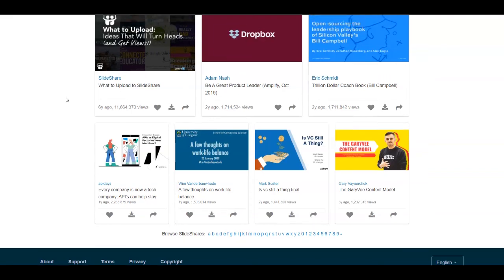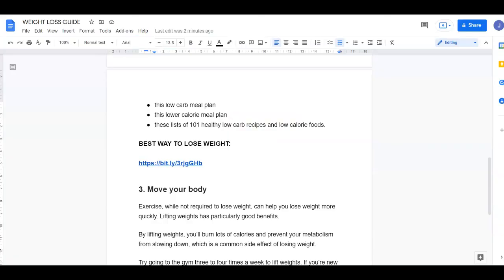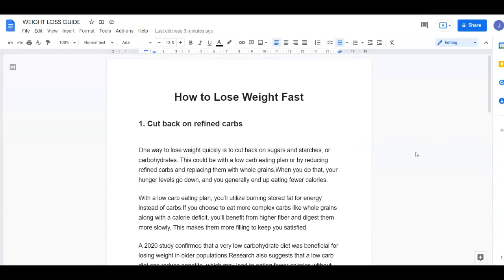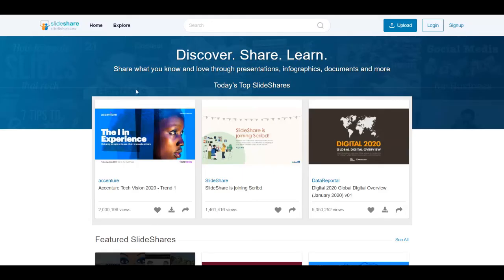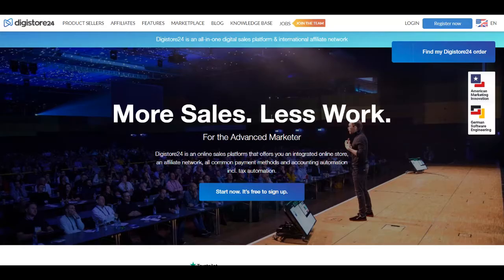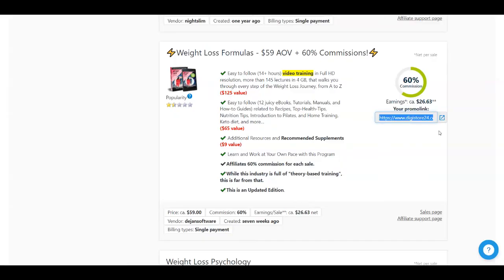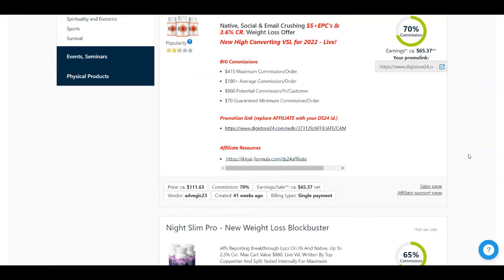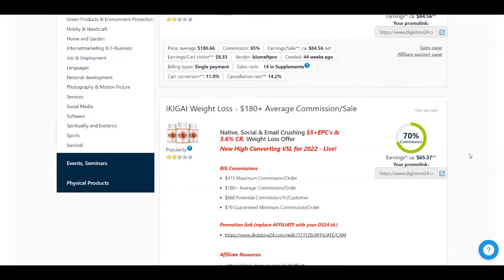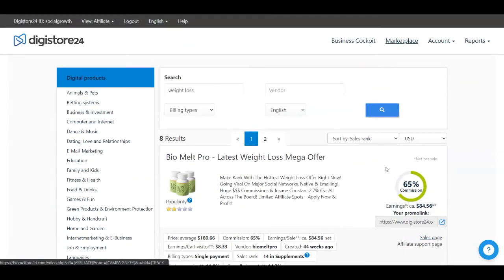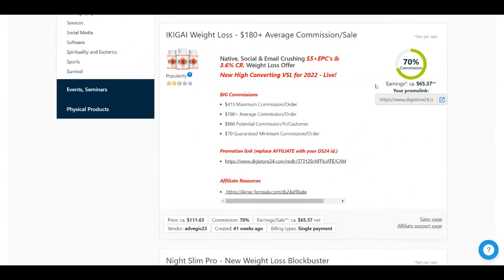All you need to do is create a PDF document related to something that you think is very popular and that's going to help people. And after you do that, you're going to go over to Digistore24, create an account, and then find the product related to the guide that you want to write. After you do that, of course, you need to get the affiliate link for that product, and it's located down here. You're going to copy it.